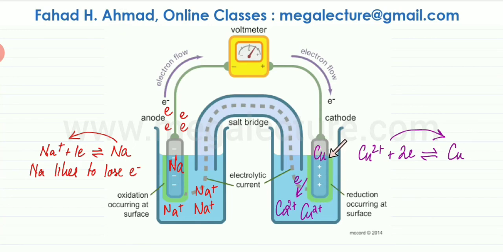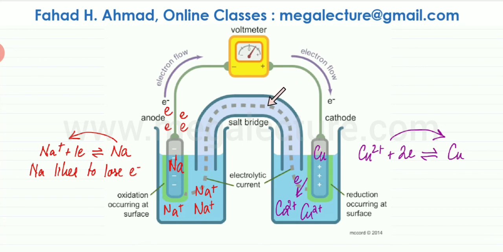So there's a species that is interested in losing electrons on one side, it produces electrons, and on the other side, there's a species which is interested in gaining electrons, which has a very strong tendency to undergo reduction. So oxidation is anode, reduction is the side which is cathode. Now over here, we are interested because the question was talking about anode. Let's bring in the salt bridge.